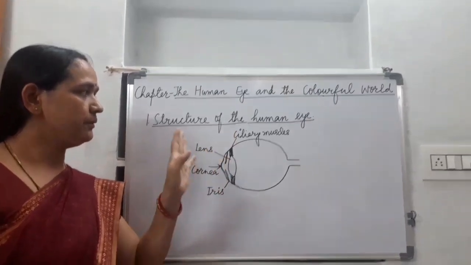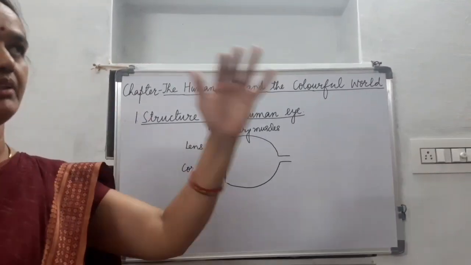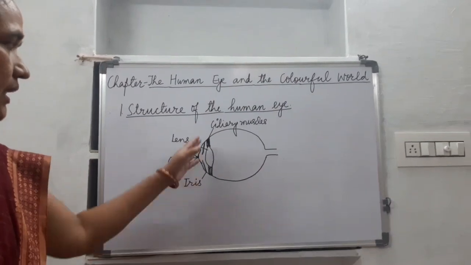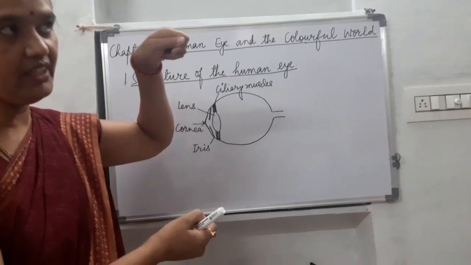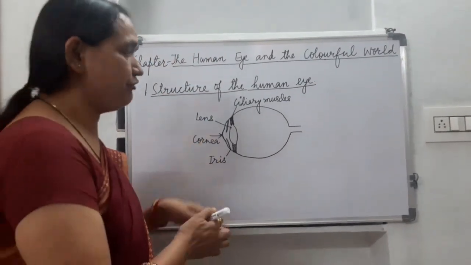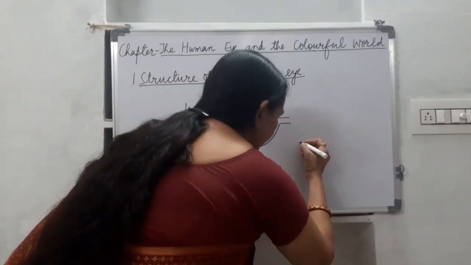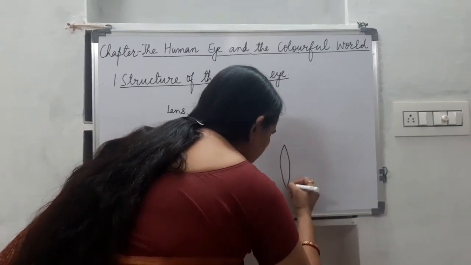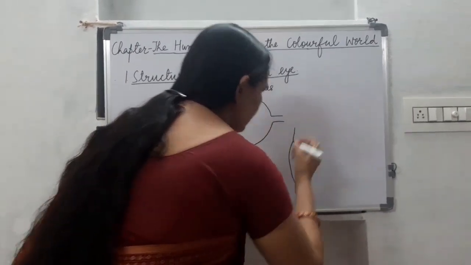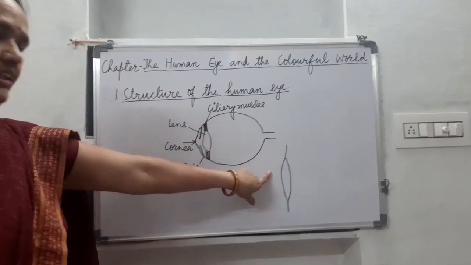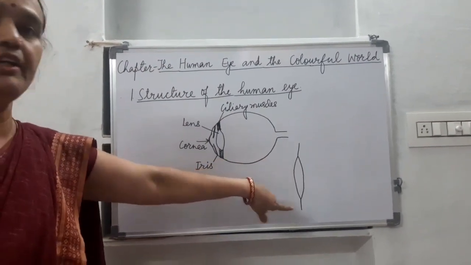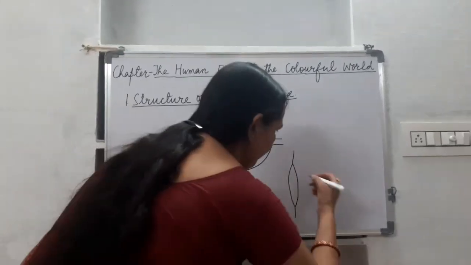So when we have to see some far away or distant objects, then these ciliary muscles stretch the lens like this, and this increases the focal length of the lens. Here you can see the lens is stretched and the focal length of the lens increases, and it helps us to see the far away objects clearly.